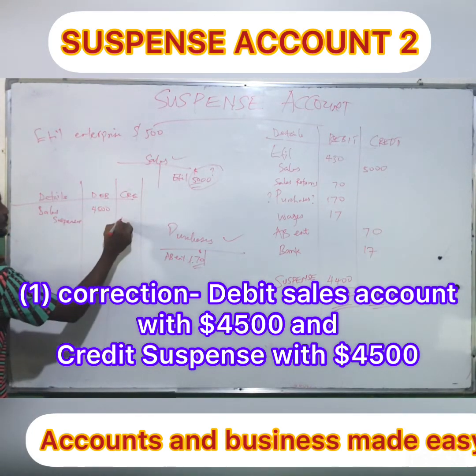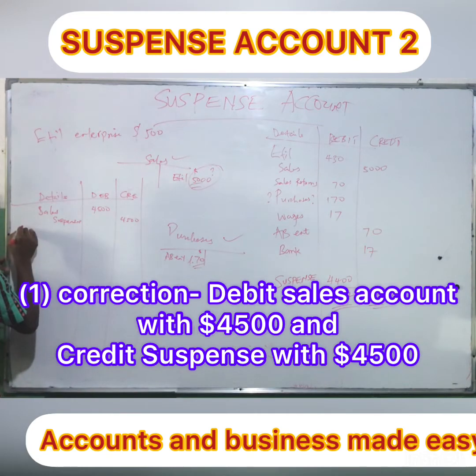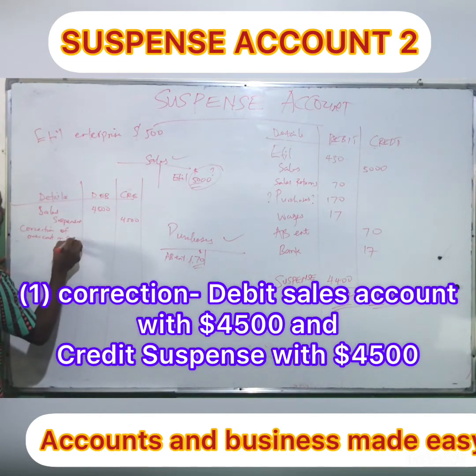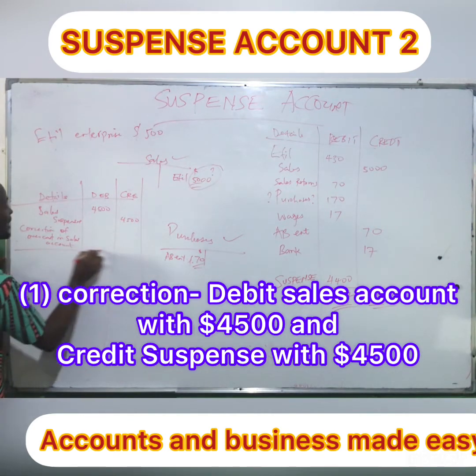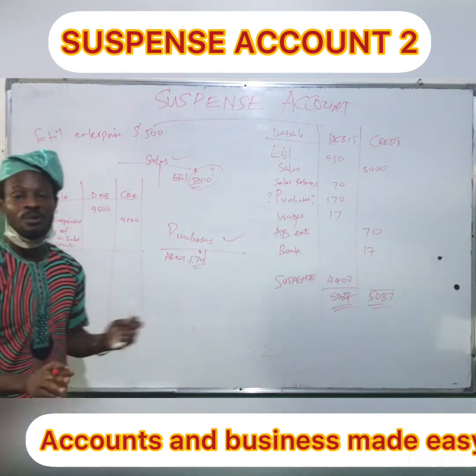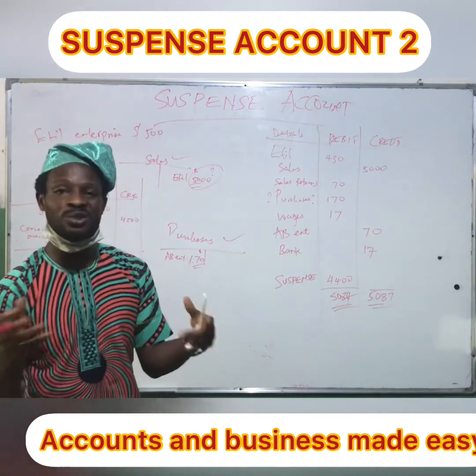Suspense account 4,500. That is a correction of overcast in sales account. That is the correction of the first error. We are showing journal entries to correct those two errors made.